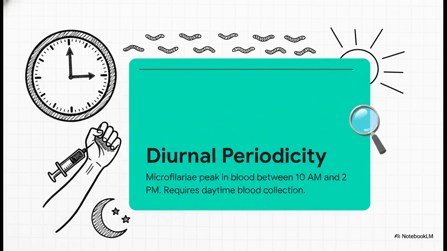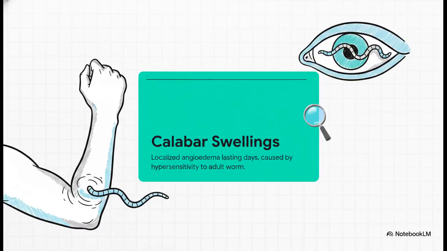If you draw blood at 8 a.m. or 4 p.m., you might completely miss it. The microfilaria peak exactly between 10 a.m. and 2 p.m. That tight 4-hour window is your prime diagnostic real estate. Aside from that perfectly timed blood draw, the physical fingerprints of loiasis are pretty striking.